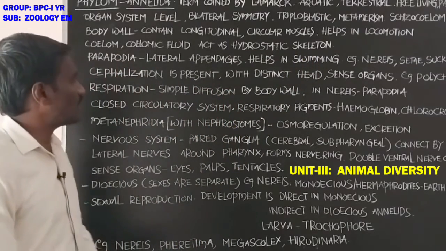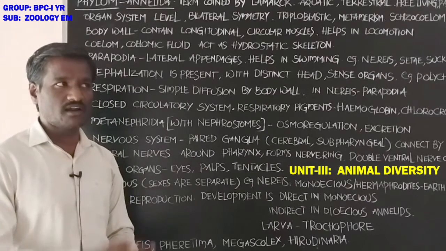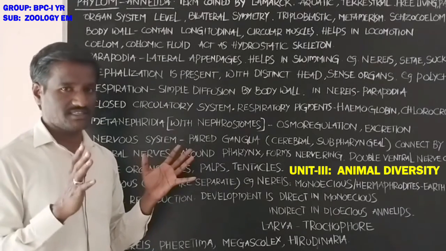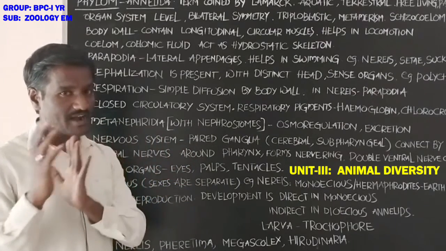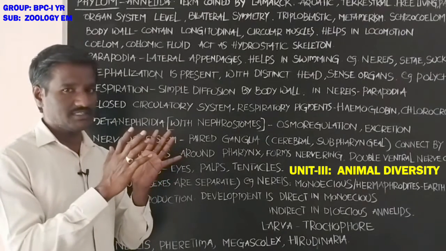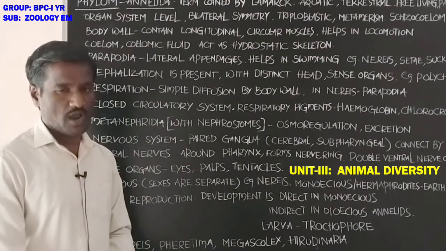Next, parapodia, student. Parapodia are present in some animals. These are lateral appendages, present at the lateral side of the body, and appendages means leg-like structures.